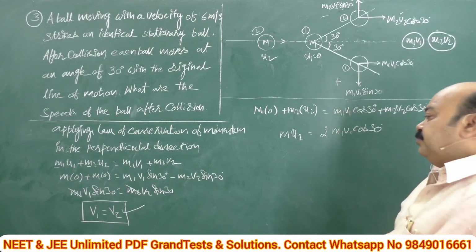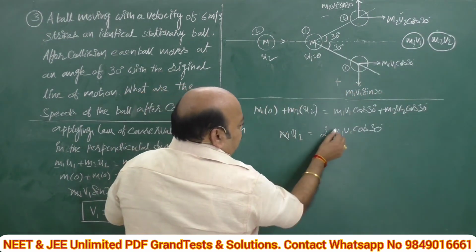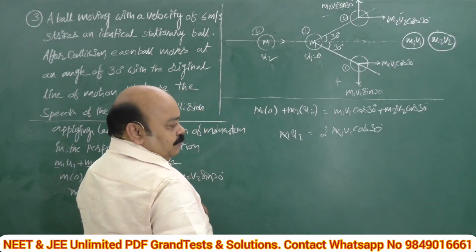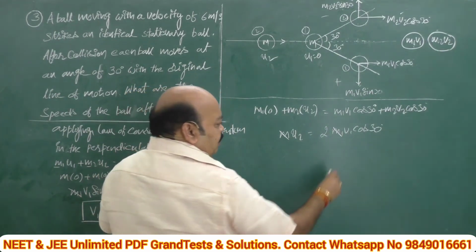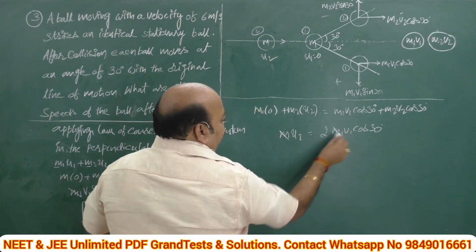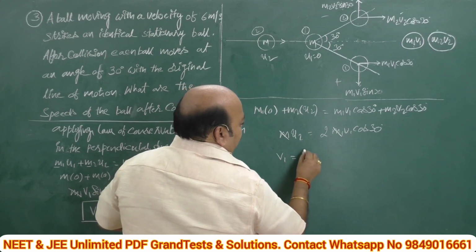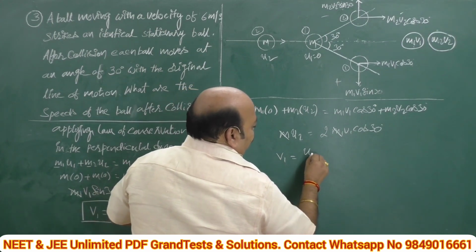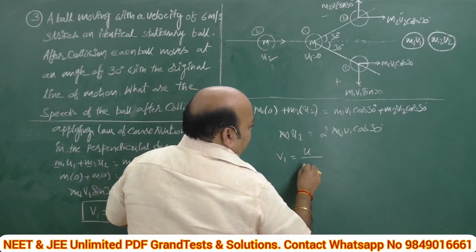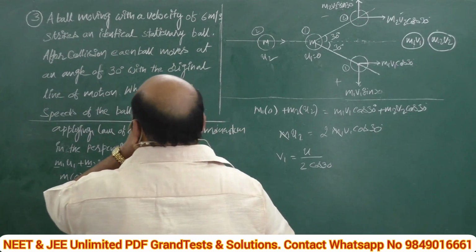Are you comfortable? From this, the mass is also the same and will get cancelled. Then what is the value of v1? v1 is equal to u by 2 into cos 30.